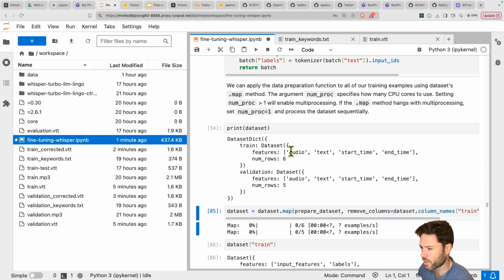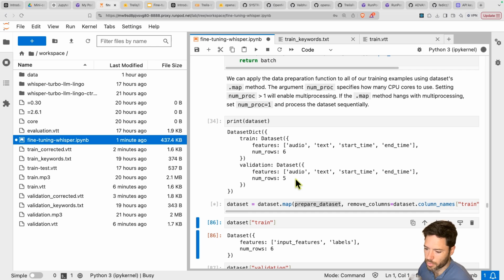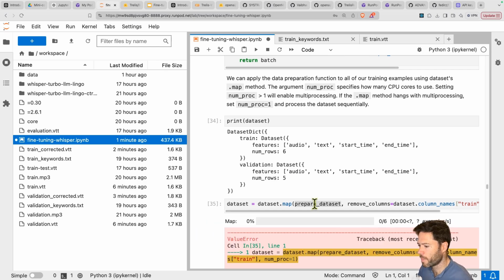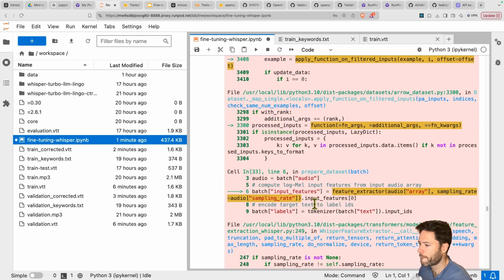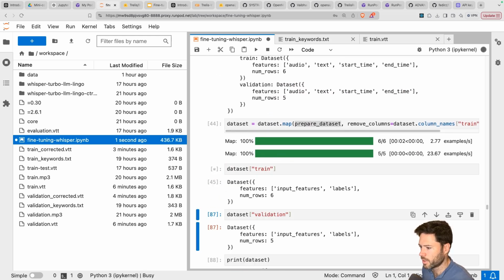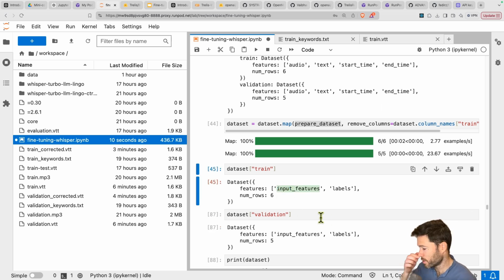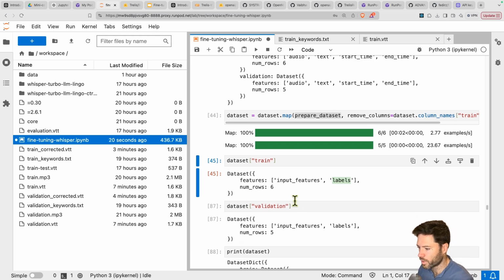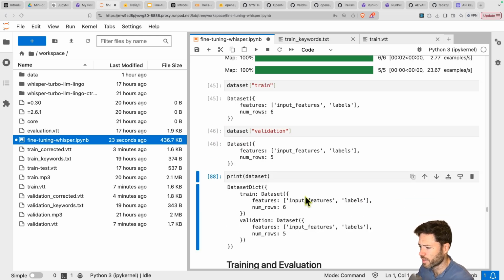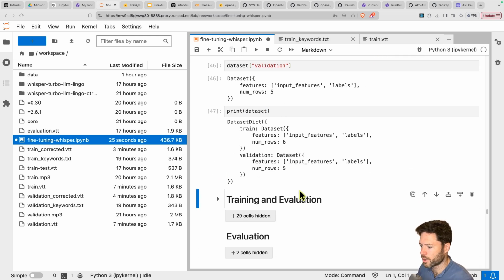It's not formatted right here. You've still got audio, text, start and end time, but it's going to be mapped now in this stage using the prepare data set function. And that should run pretty quickly because it's a short data set. I do have an error here. And the data set now has been mapped. So now it's no longer audio, text, start time. It's literally just a list of input features, which will be tensors, and then labels, which is what we're trying to target with our generation. Same for validation. And then, of course, we can print the entire data set.